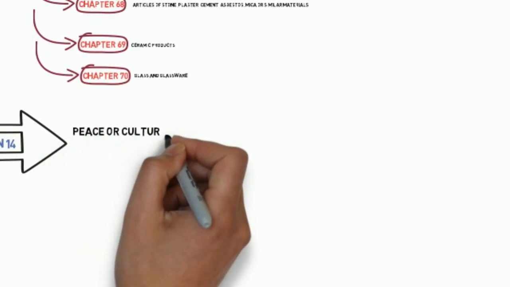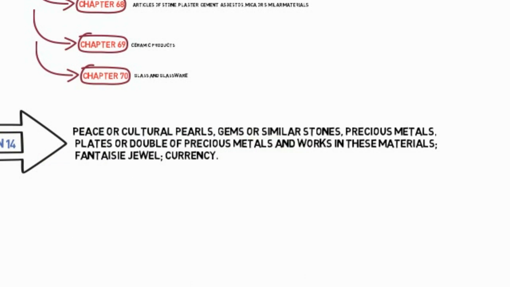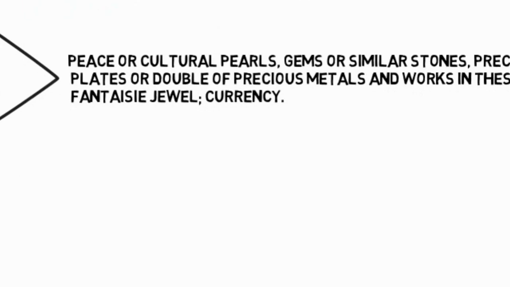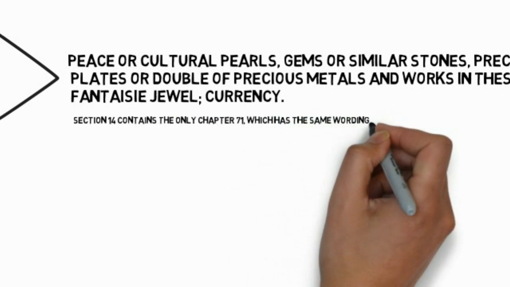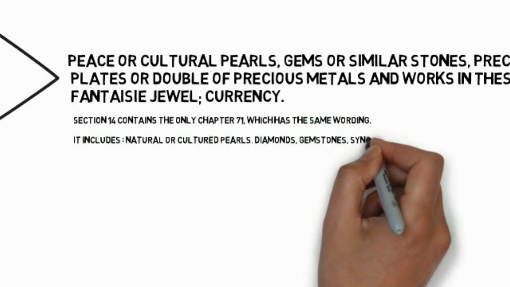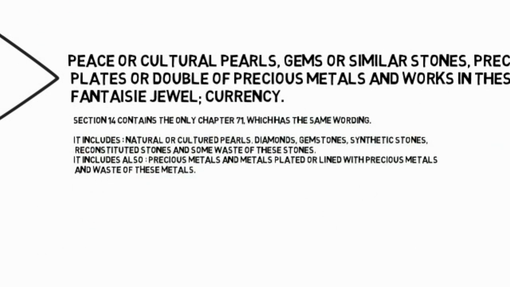Section 14: Natural or cultured pearls, precious or semi-precious stones, precious metals, metals clad with precious metal and articles thereof, imitation jewellery and coin. Section 14 contains the only Chapter 71, which has the same wording and includes natural or cultured pearls, diamonds, gemstones, synthetic stones, and reconstituted stones. Heading 71.05 includes some waste of these stones.